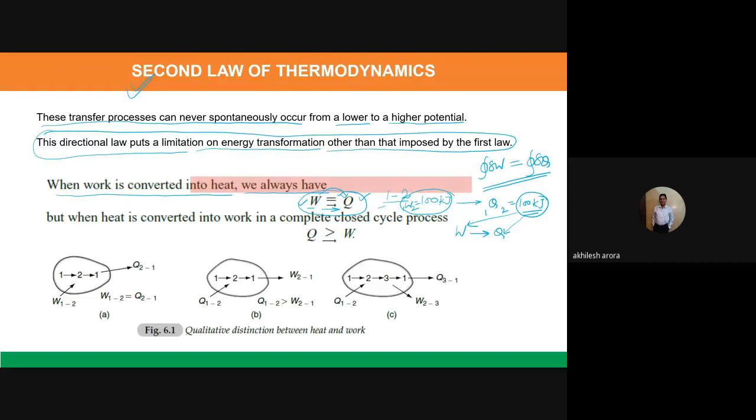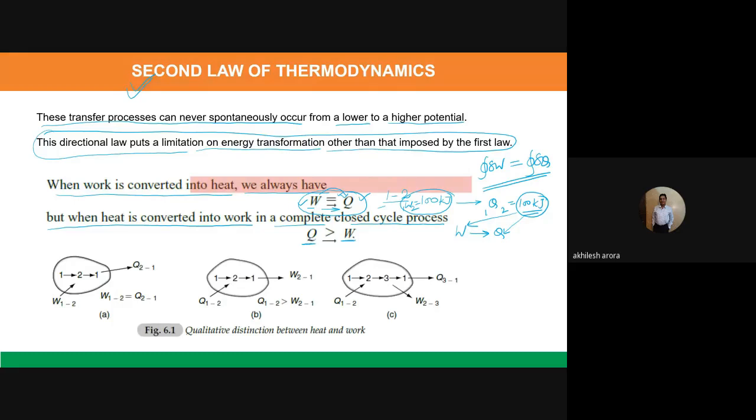But when heat is converted into work in a complete closed cyclic process, the value of heat transfer is always greater than the work transfer. That means we are converting heat into work.